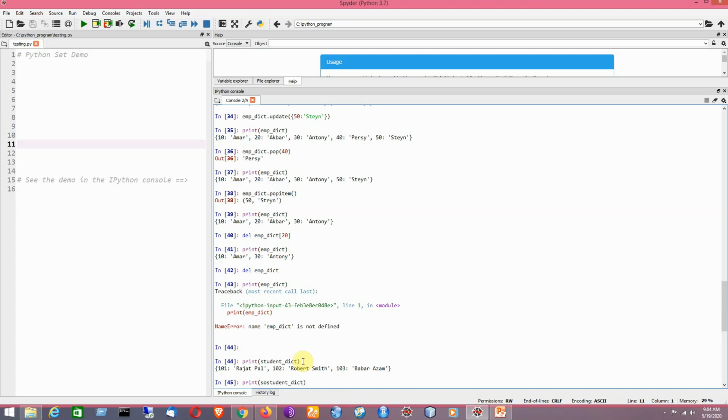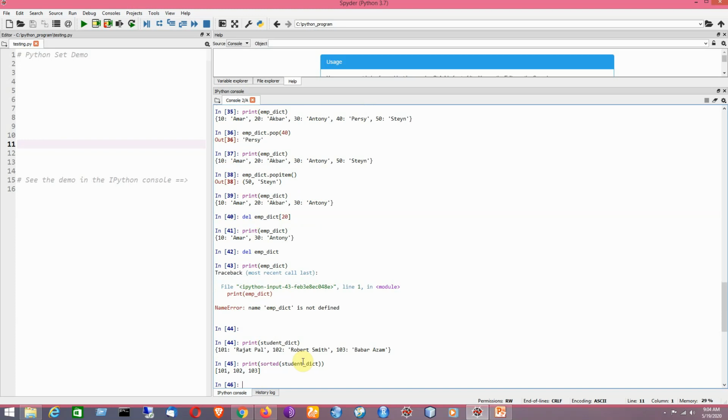The name of the method is sorted, SORTED. Within brackets I provide the variable name that is representing the dictionary. You can check it, because the keys are now sorted.